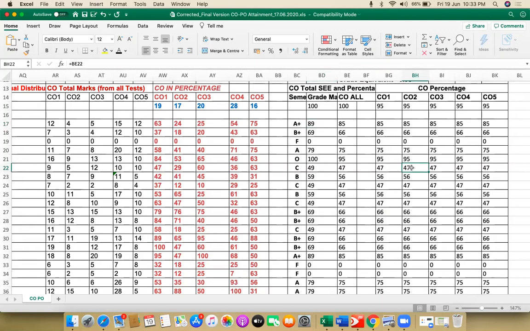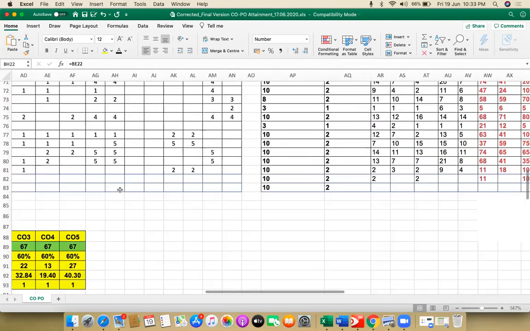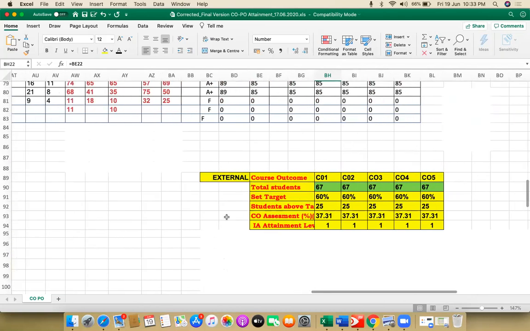All the columns are formulated; only the data is to be entered. Once you enter these, you will get the internal CO attainment, this part, as well as the external CO attainment, this part, as we had done earlier.